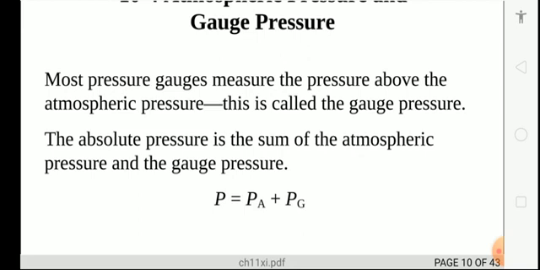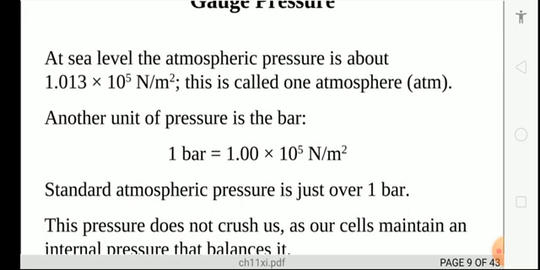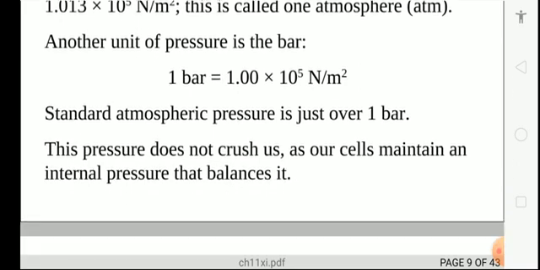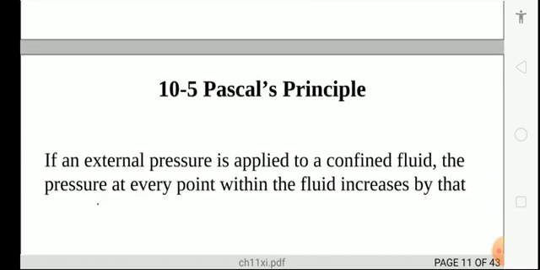The most common is pressure measured above the atmospheric pressure, which is called the gauge pressure. Here you have seen that atmospheric pressure, about 1.013 × 10^5 Newton per meter squared, is called 1 atmospheric pressure. Here it is called gauge pressure. Absolute pressure is the sum of the atmospheric pressure plus gauge pressure, that is P is equal to PA plus PG.